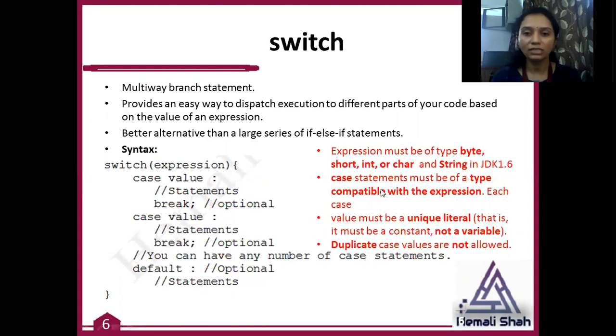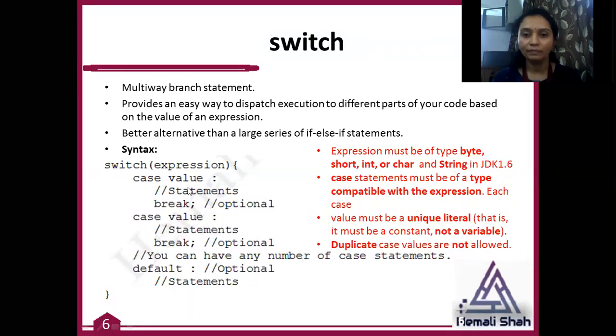Now in a switch statement, the expression must be of type byte, short, integer or char. And in Java, a new type is supported. Only this single difference is between C and Java. You can use string also to build such a switch statement. In C, you have only short, int and char options. Here byte and string, these two are new options. This expression data type can be a byte, can be a string.